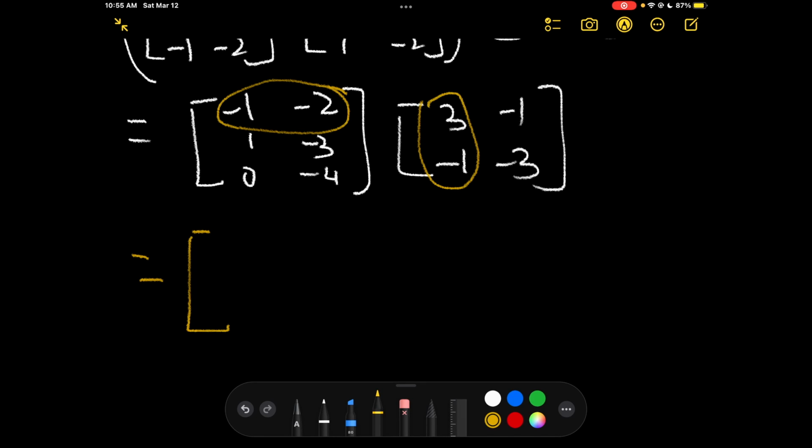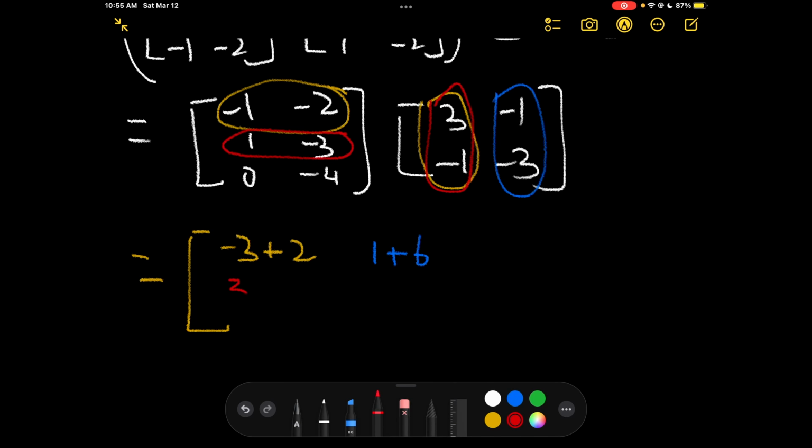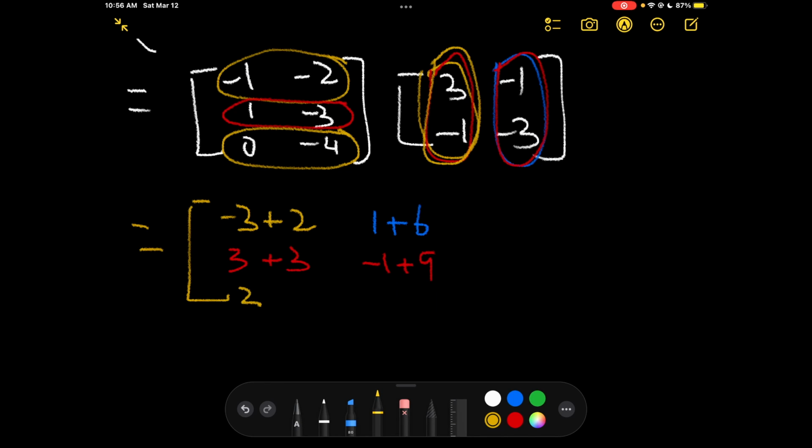Okay, and we have first row, first column is negative 3, negative 2 times negative 1 is 2. And then second column, negative 1 is 1, plus negative 2 times negative 3 is 6. We have second row, first column, 3, negative 1 is 3. And second row, second column, 1, negative 1, negative 1, negative 3, 9. And we have third row, first column, 0, 3 is 3, 0, plus negative 4 times negative 1 is 4.